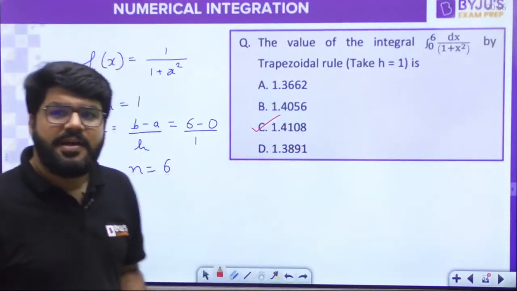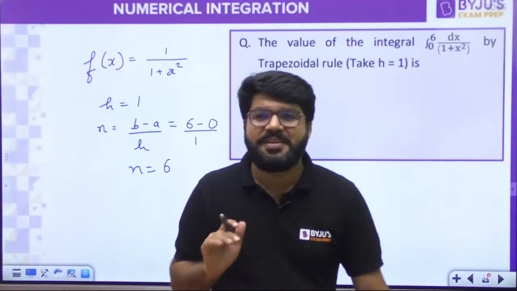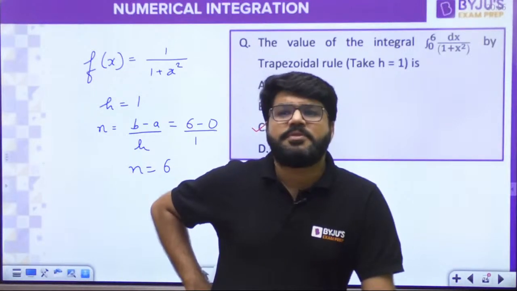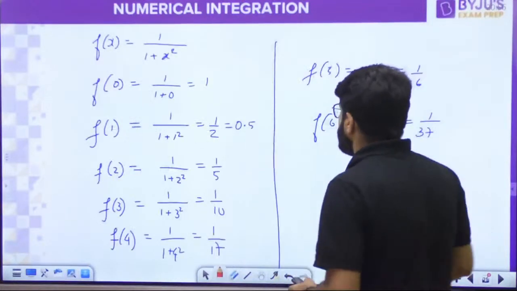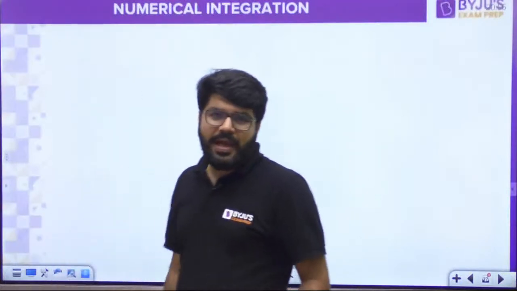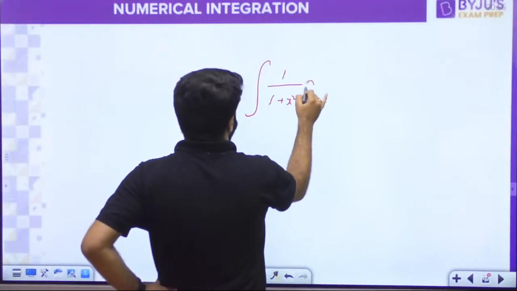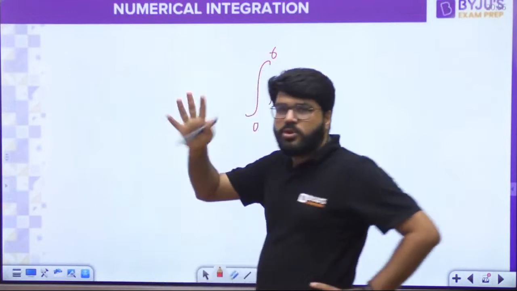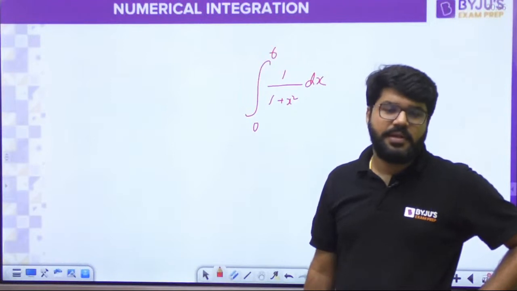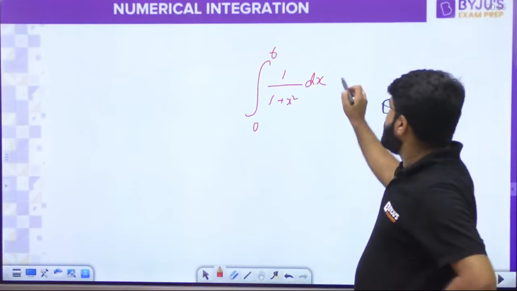Now, please remember a very important point in this numerical methods question. Sometimes people will think, sir, I don't know the trapezium rule, but I know 1 upon 1 plus x square. I haven't studied the trapezium rule, but I know how to do integration. I am extra smart, super smart. I know how to integrate this.